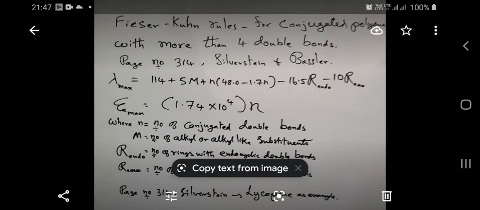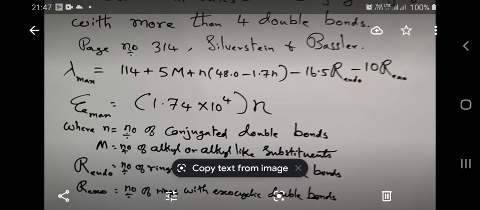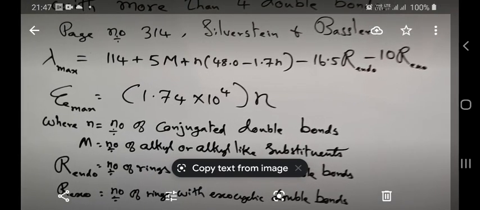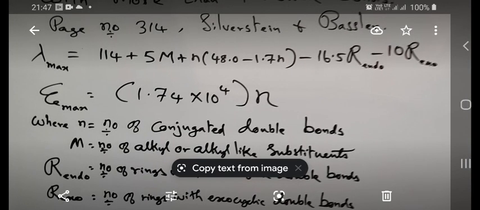Let us see what this Fieser-Kuhn rule is. According to the Fieser-Kuhn rule, the wavelength of absorption is given by a big equation. See, look at the equation. Lambda max is given by 114 plus 5M, plus n into 48.0 minus 1.7n. Once again, n is coming in also.